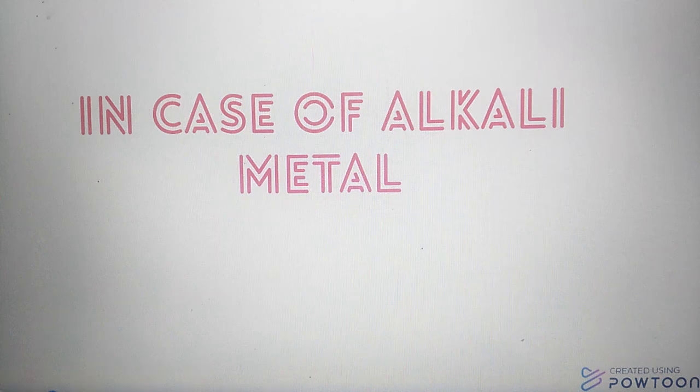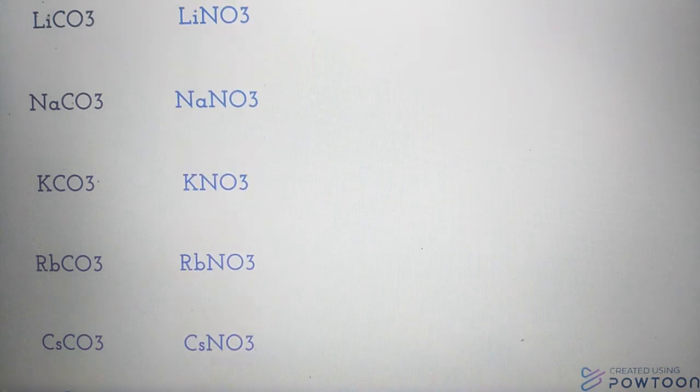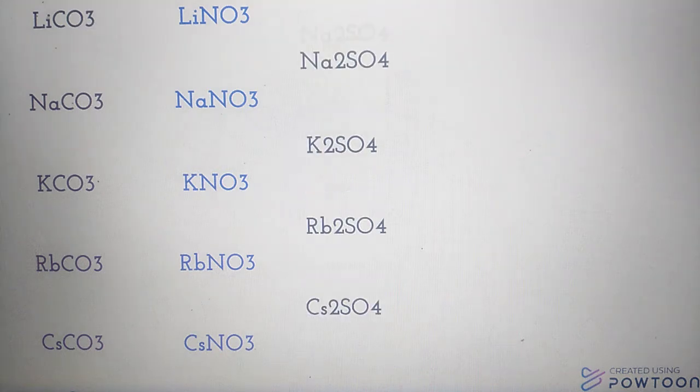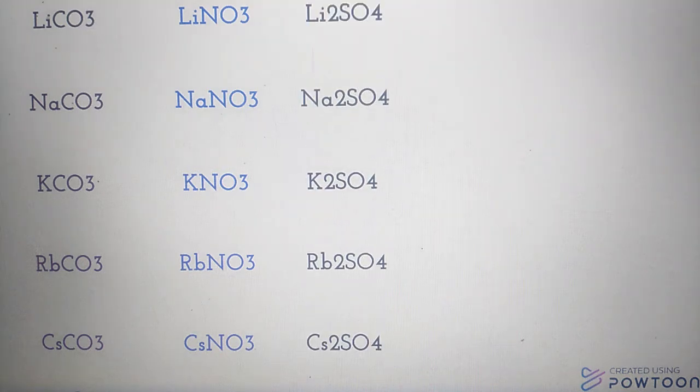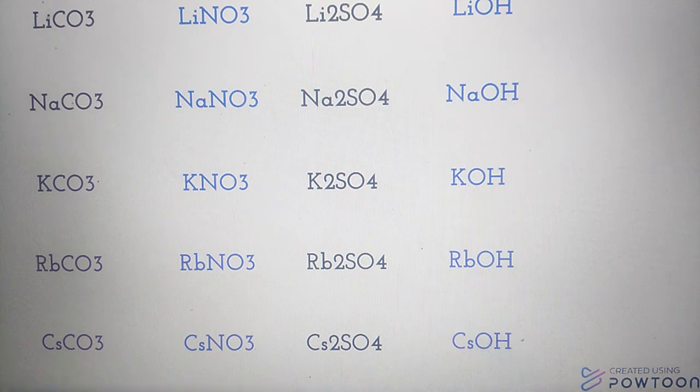In case of alkali metals: carbonate of alkali metals, nitrate of alkali metals, sulfate of alkali metals, and hydroxide of alkali metals. Down the group, ionic character increases and covalent character decreases. Why?